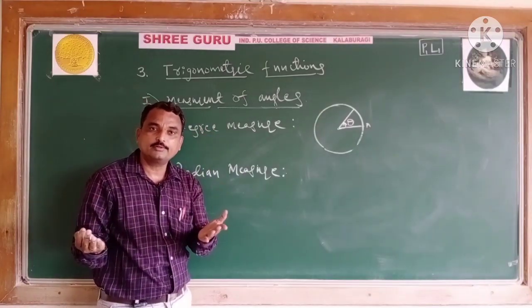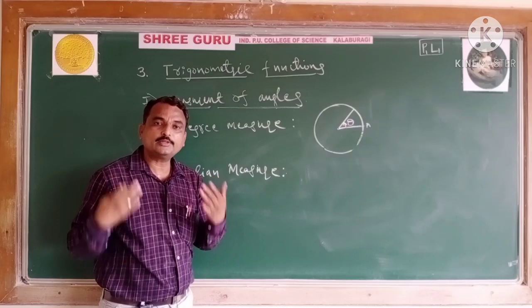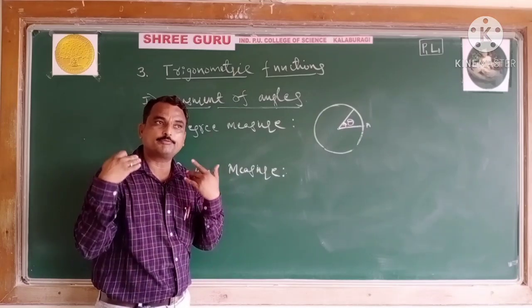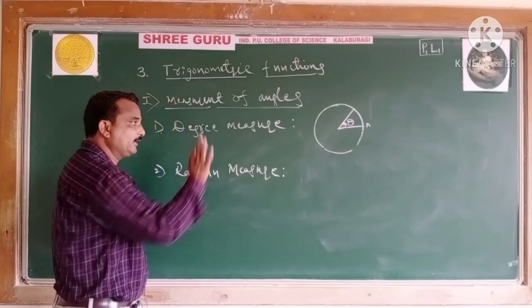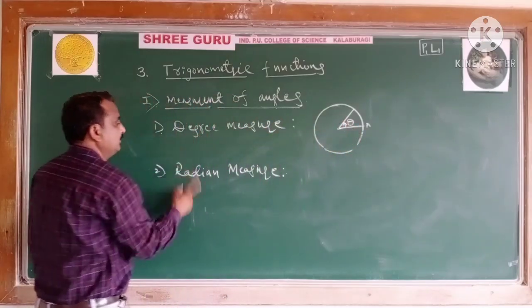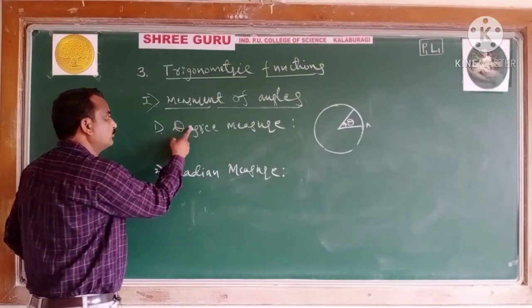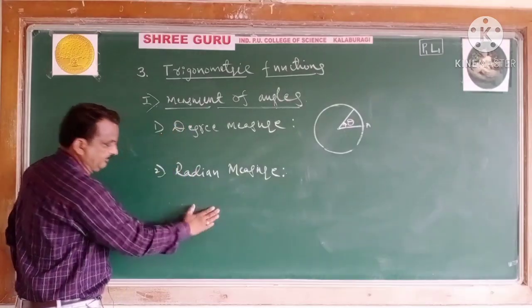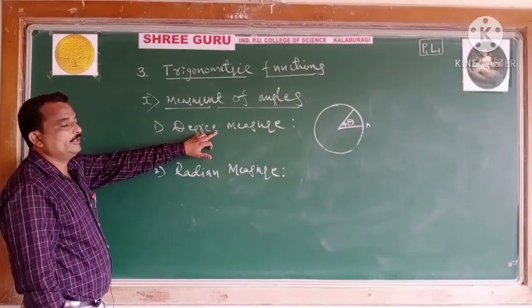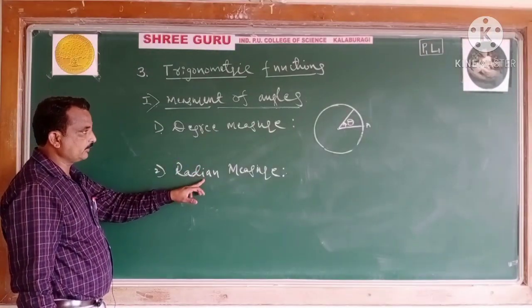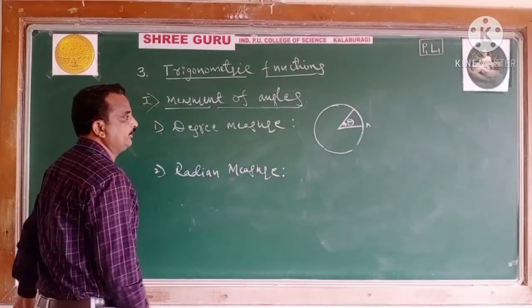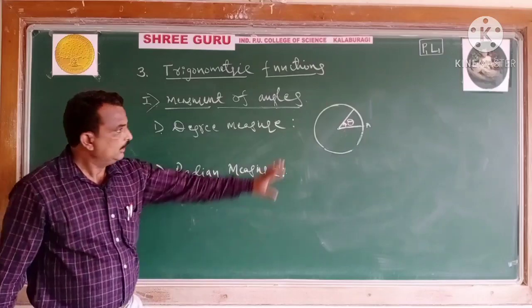You know, students, your height will be measured in terms of centimeters, in terms of feet, in terms of inches. Like that, an angle can be measured in these two ways. You have to study these two measurements in this first PUC class. One is degree measure, another one is the radian measure. I have just discussed the degree measure. Now let us come to the radian measure.